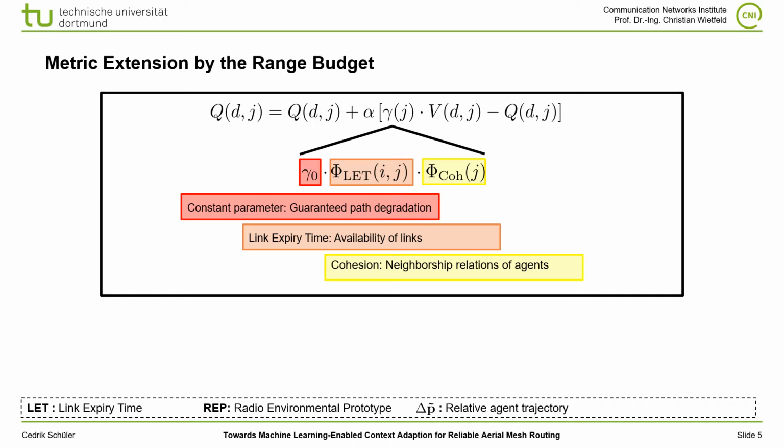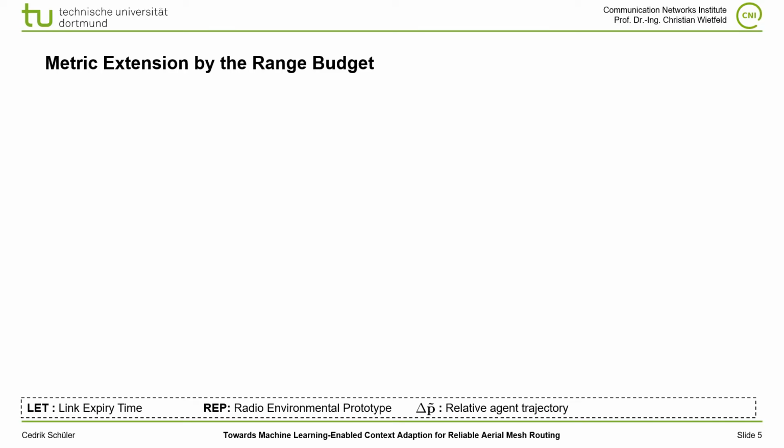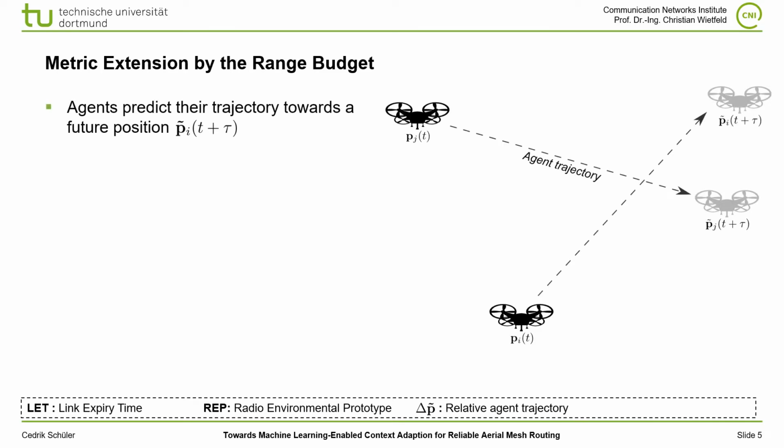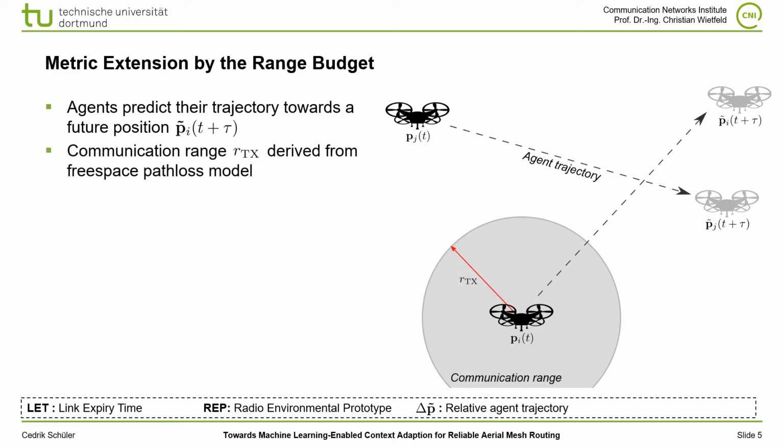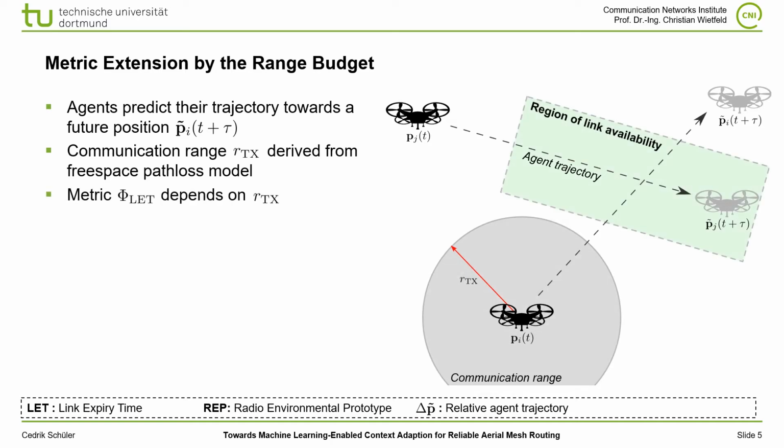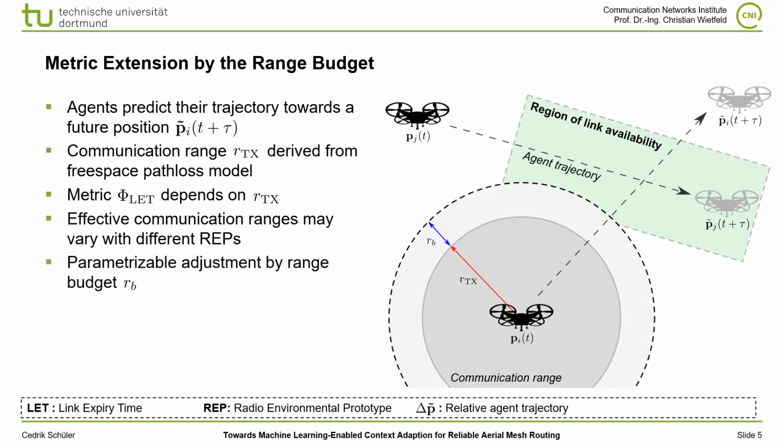The following metric extension by the range budget focuses on the metric VLET, and this works as follows. The agents predict their trajectory towards a future position. We assume a communication range RTX, which is derived from a free space path loss model. The metric VLET now tries to assess this region of link availability here, and therefore it depends on the assumed communication range RTX. When we are talking about different radio environmental prototypes, the effective communication ranges may vary with different REPs. So what we did here is to add a parameter range budget RB to make this adjustable.